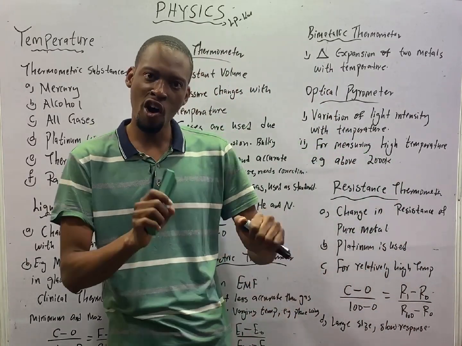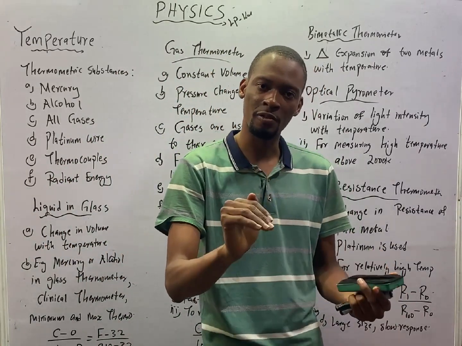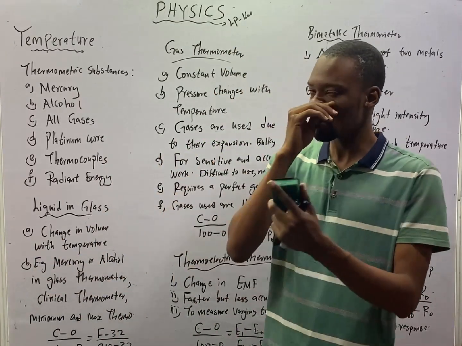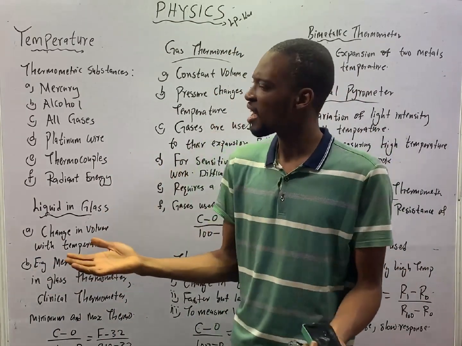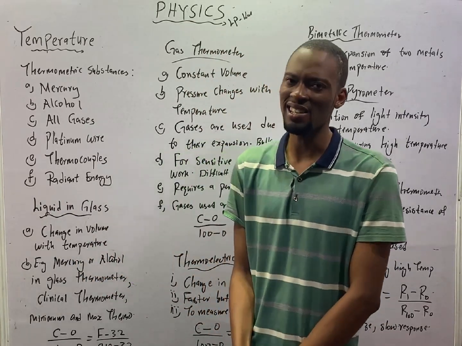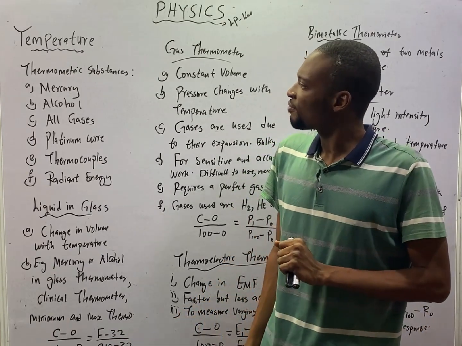For gases or in gas laws, temperature is best measured in Kelvin. If you are given temperature in any other scale or unit, you must convert to Kelvin. How do you convert to Kelvin? You simply add 273 to the temperature in Celsius.